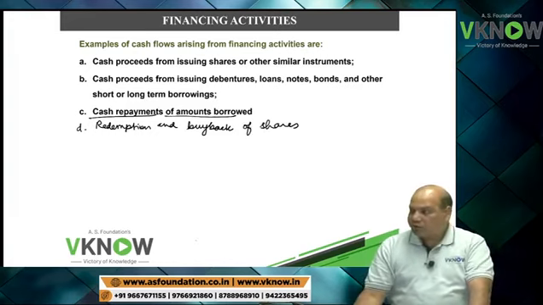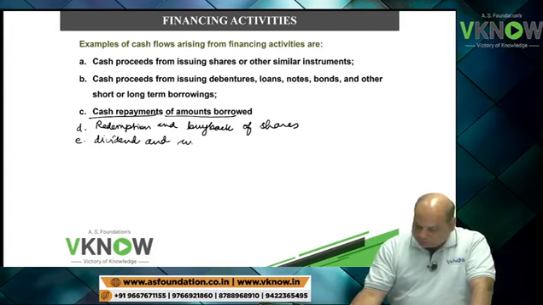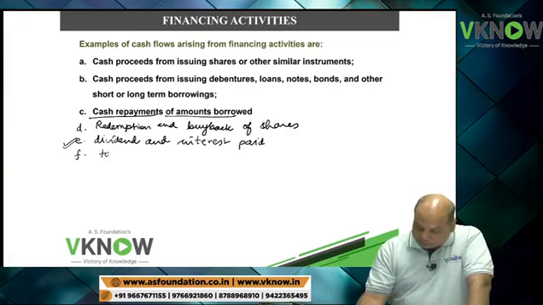Point number E, write down dividend and interest paid. Dividend and interest paid because they relate to financing. Point number F, tax on dividend paid.